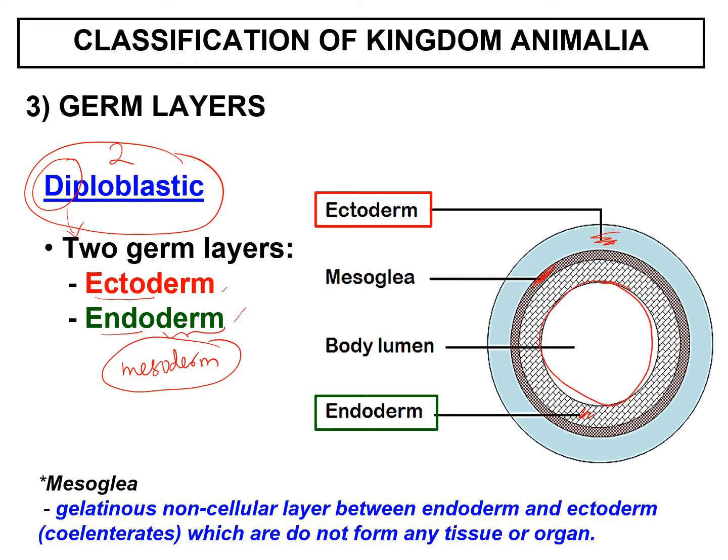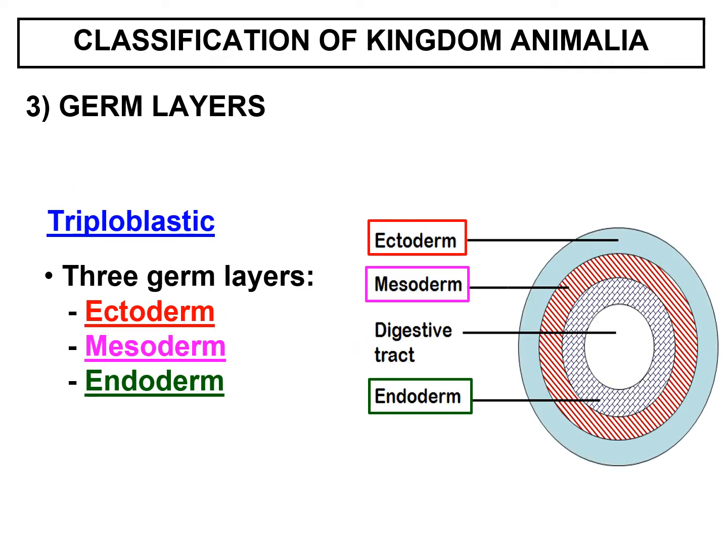Body lumen is the hollow part of the body, which usually contains the internal organs. Mesoglea is a gelatinous, non-cellular layer. That's why it is not considered as a germ layer. It is usually located between endoderm and ectoderm. It will not form any tissues or organs.